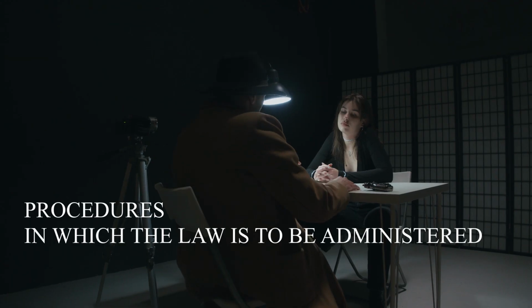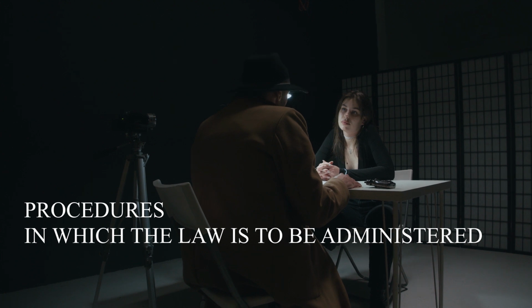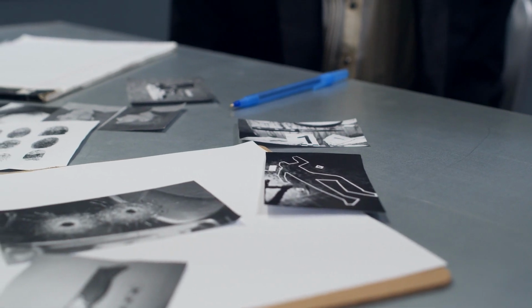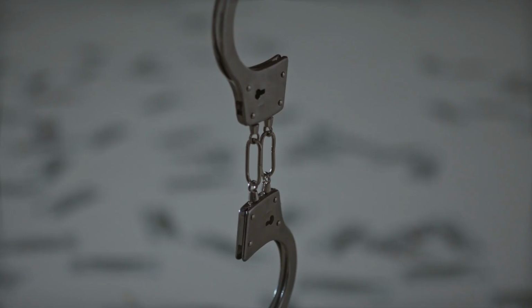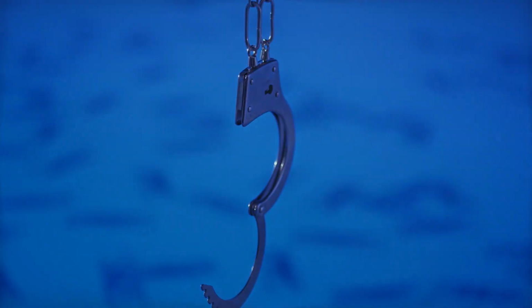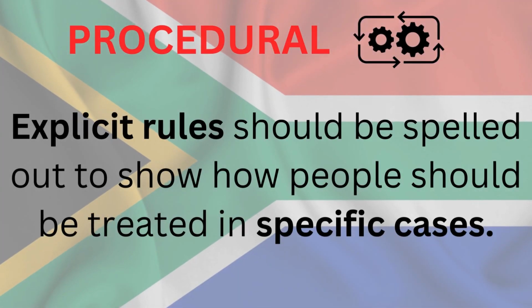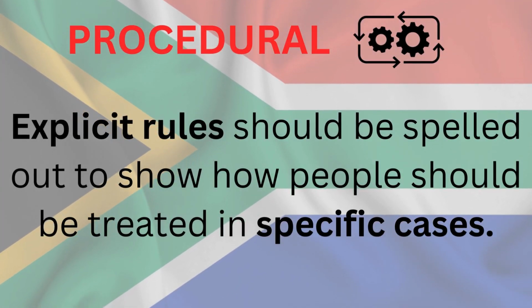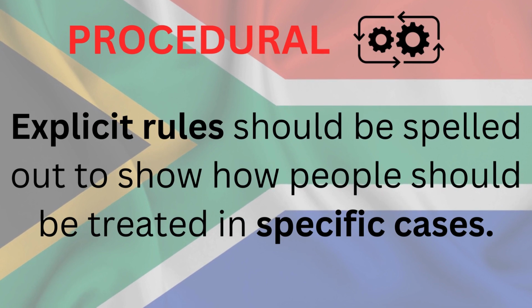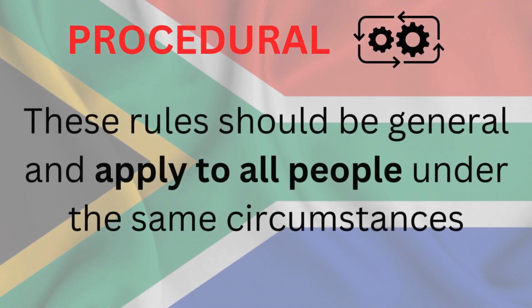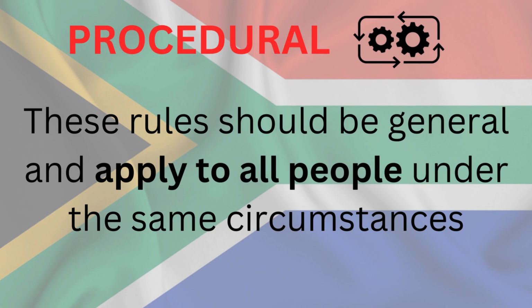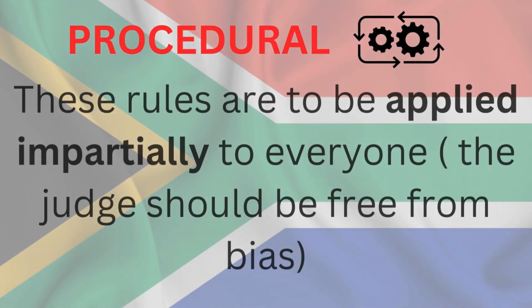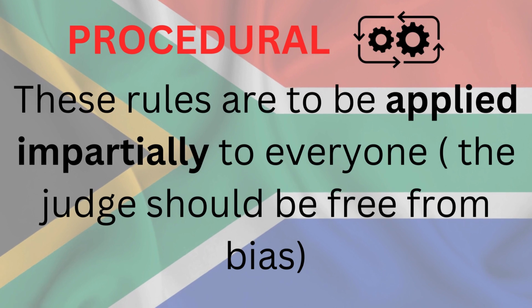Procedural law deals with procedures in which the law is to be administered. This includes how evidence is acquired, court proceedings, how arrests are made, etc. In order for procedural law to be achieved, it needs to meet some basic requirements, and these basic requirements are three. The first one: explicit rules should be spelled out to show how people should be treated in specific cases. Number two, these rules should be general and apply to all the people under the same circumstances. Number three, these rules should be applied impartially to everyone. The judge should never be biased.